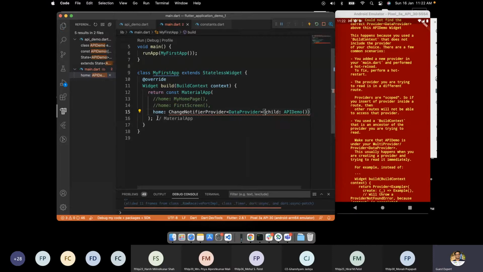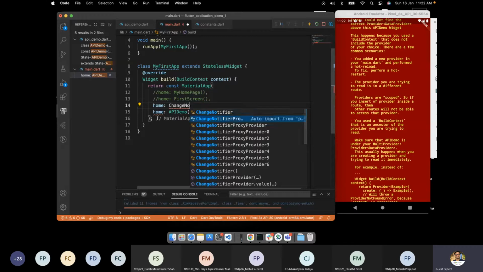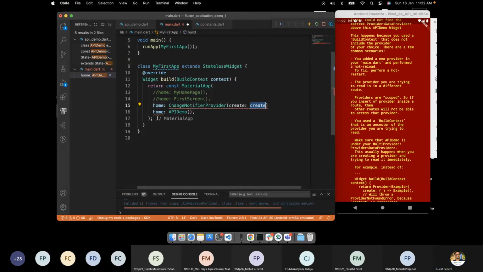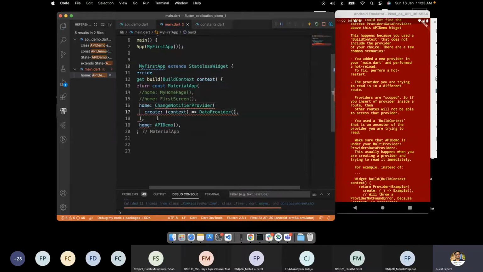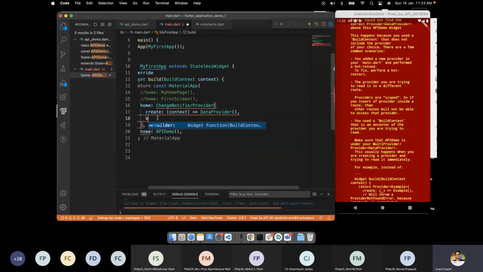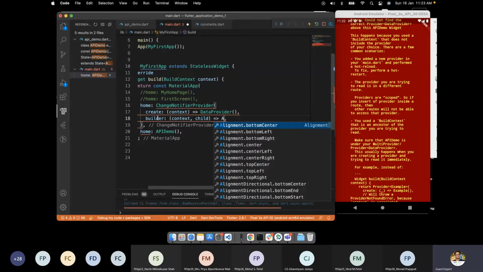I guess I'm doing something incorrectly. Hold on. Home, change notifier provider, create. In the create, we will have a context, and here we will create a data provider object. Perfect. Here we will be having a builder, and builder have API demo.